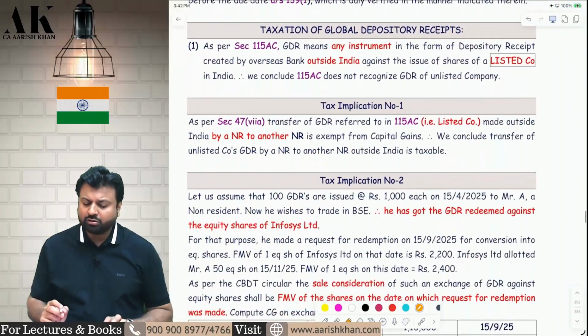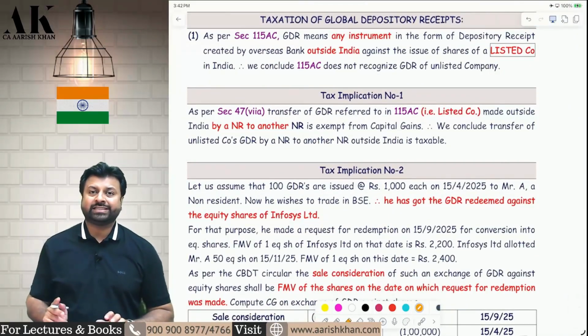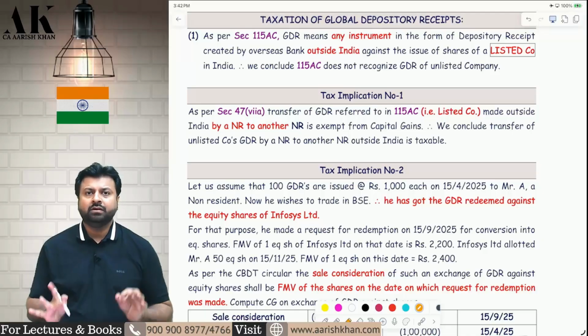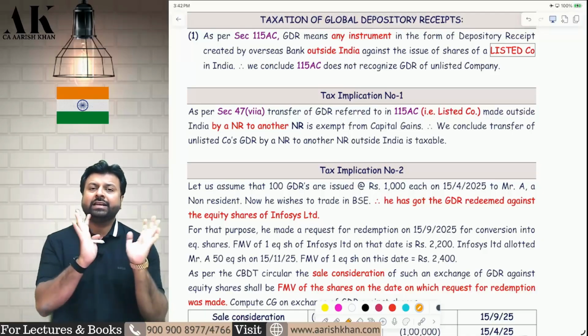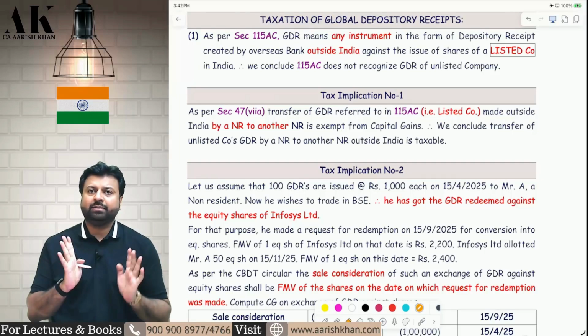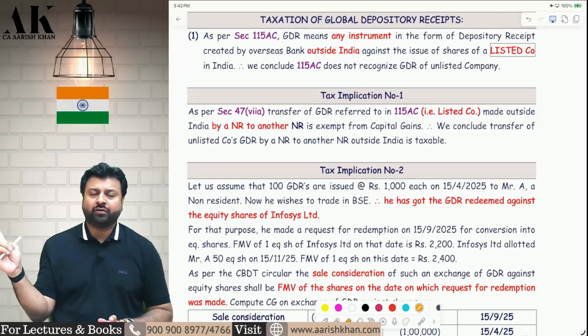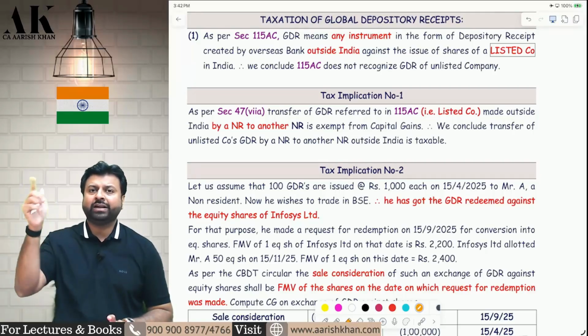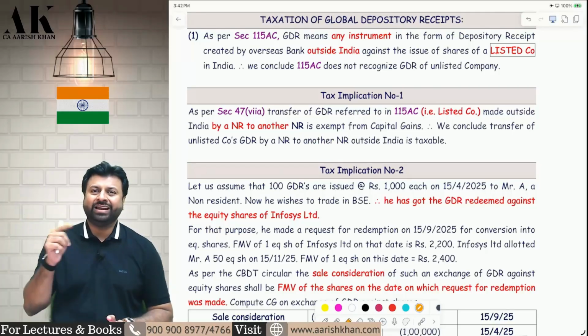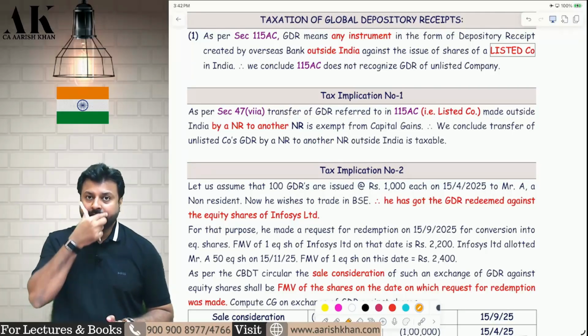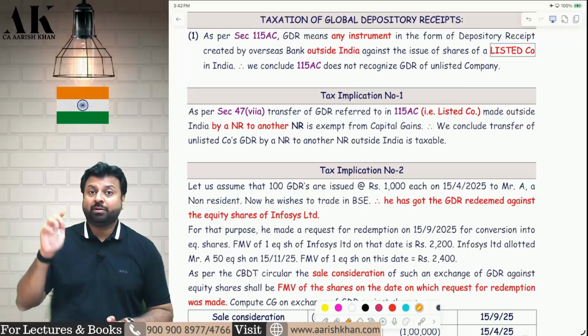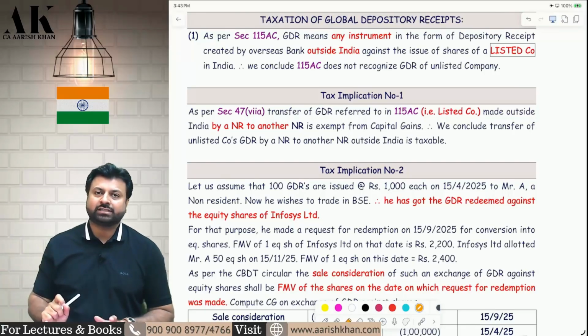Now, let's talk about taxation of global depository receipts, GDR. How GDRs are taxable under the income tax law. First of all, what is GDR? There is a company in India, for example, by the name called as Infosys Limited. First of all, Infosys Limited will go to UK, for example, to raise some funds. They will appoint one agent in UK, say a bank. Bank will work like an agent in UK. They will tell the bank that we want to raise money from outside India, that is, we want to raise money from non-residents in UK. So the bank in UK will issue GDR to the non-residents.